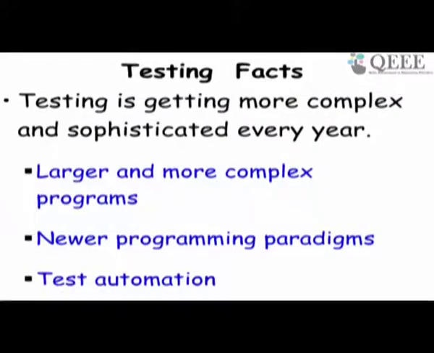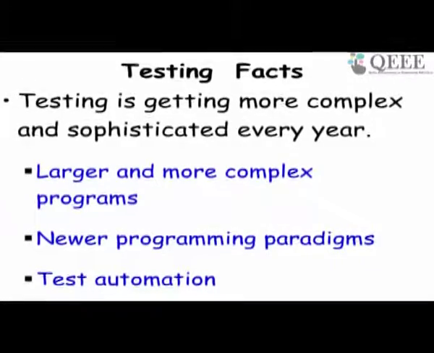The testing activities are getting more and more complex every year. Why is that? The reason is programs themselves are becoming large and complex. Newer programming paradigms, web-based, client server, and also increasingly test automation is being used. Let's look at the testing facts.